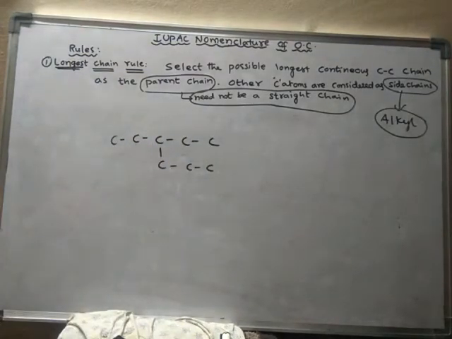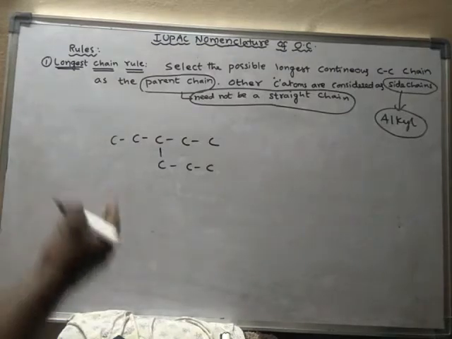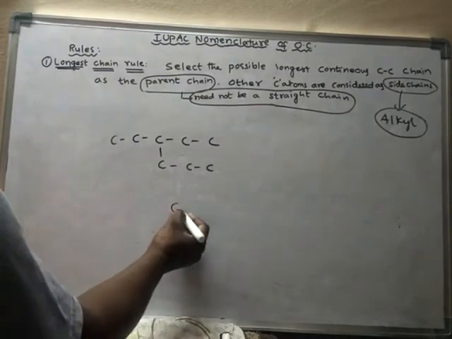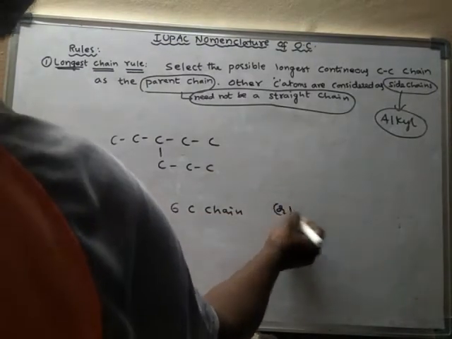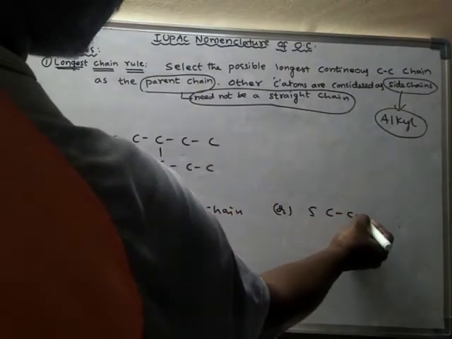So, which one is correct? Which one is the correct parent chain? Is it a 6 carbon chain or a 5 carbon chain?